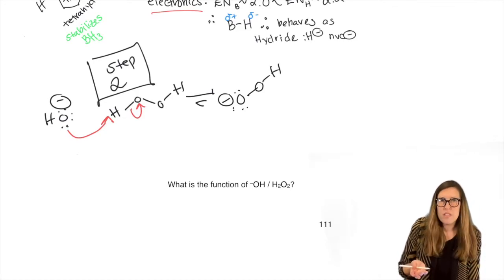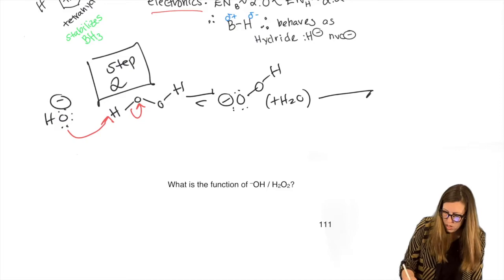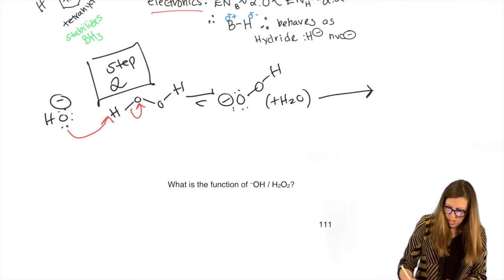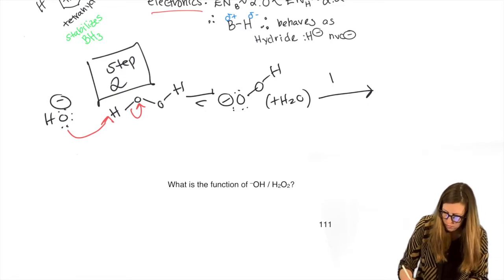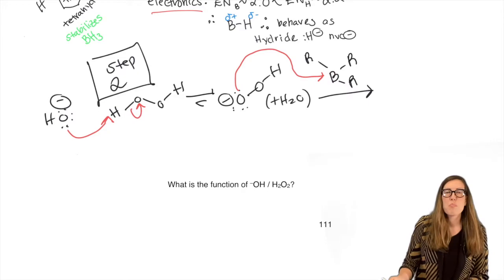And then that makes water, right, from the hydroxide, plus water. Okay, so that's ready to react with our BR3. I'm just going to write that out as BR3 because now the R's aren't really going to do too much for this step. It's electron rich, it's going to attack that borane.